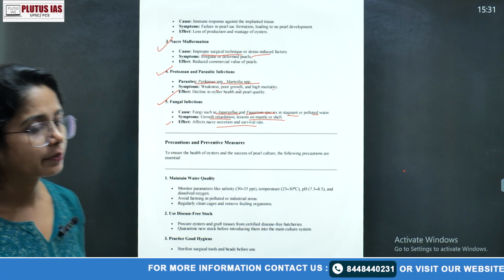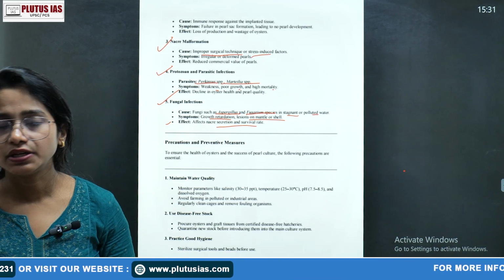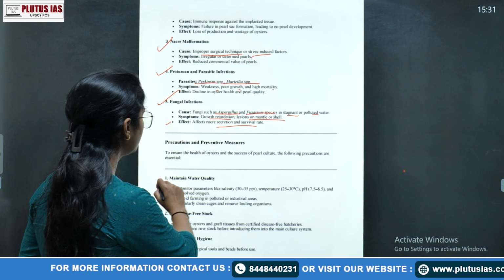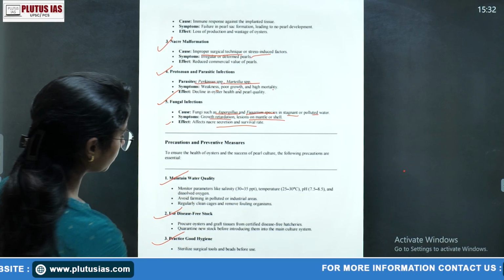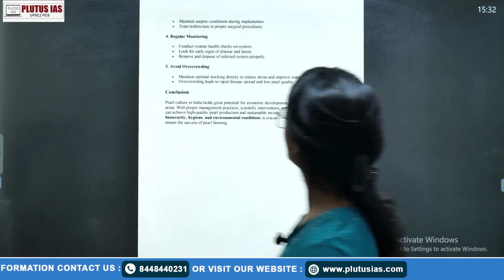What are the precautions? The precautions should be regular maintenance of quality, choosing the best breed, good and non-infected animals. Maintaining the water quality, using disease-free stock, and practicing good hygiene. Of course, from time to time you need to check this. Then regular monitoring and avoiding overcrowding.